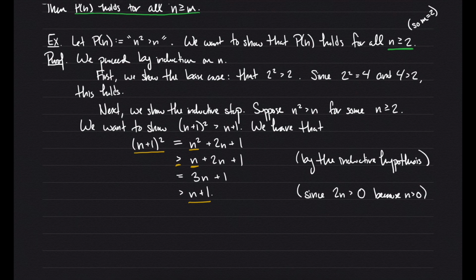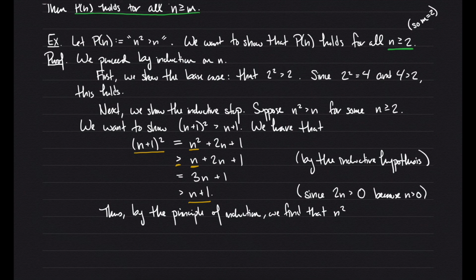We could say at the end of this paragraph, thus we've shown the inductive step, but I think it's enough to just sum up the whole proof and say, thus by the principle of induction, we find that n squared is greater than n for n greater or equal to 2. All right, and there's our proof.